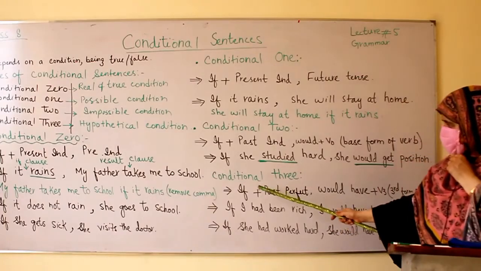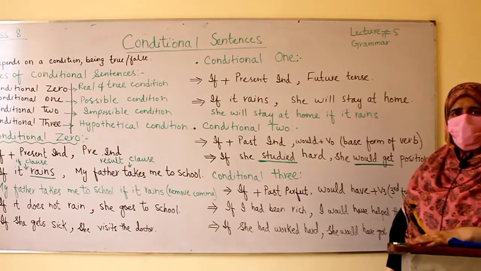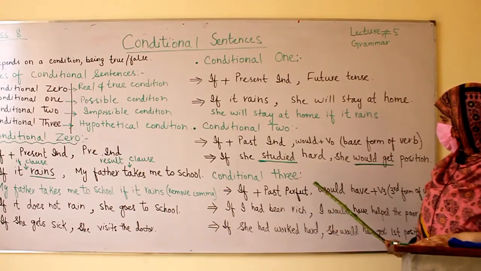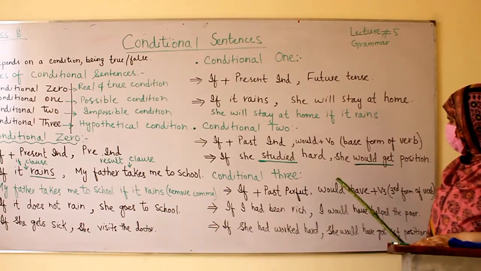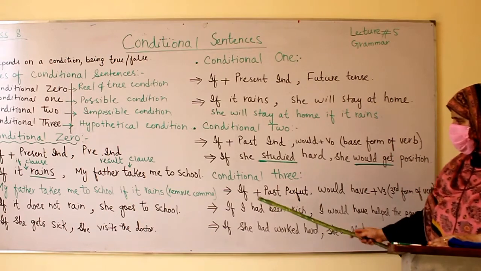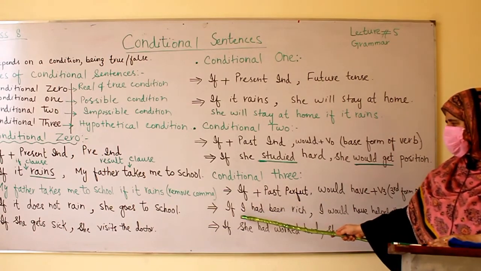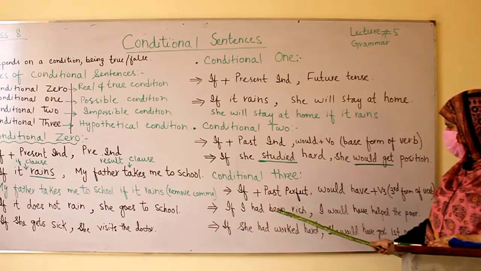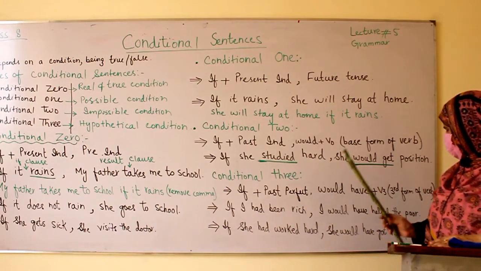Now let me explain conditional 3. As you know, the formula for conditional 3 is if plus past perfect, comma, would have plus V3. V3 means the third form of the verb. Now let me explain that through an example. If I had been rich, I would have helped the poor.